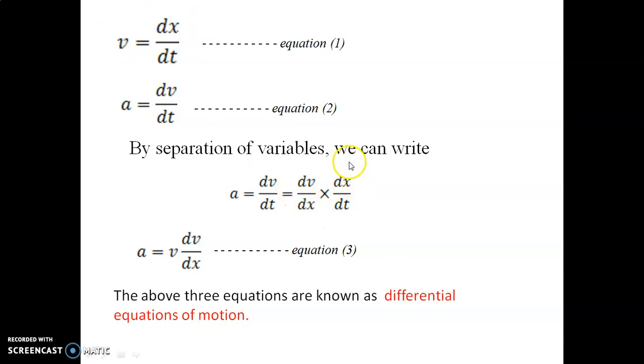So instead of dx by dt, I write v into dv by dx. The third equation becomes acceleration a is equal to v into dv by dx. Let us call this equation number 3. The above three equations are known as the differential equations of motion. These are the most important equations, so remember this.